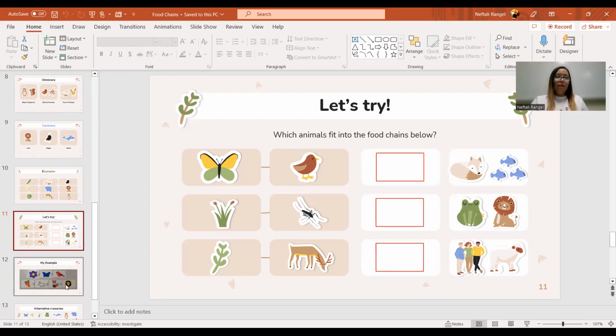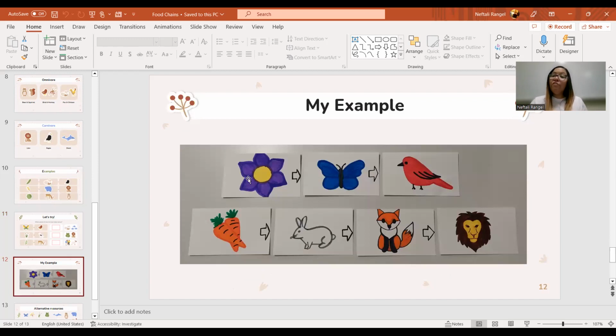Now I want to give you my example, but since I'm giving you my example, you can't use mine. I'm sorry. So here's my example. I made here a food chain with 3, and then I also made a food chain with 4. My first food chain is a flower. After that, I have a butterfly because a butterfly eats the nectar from the flower.